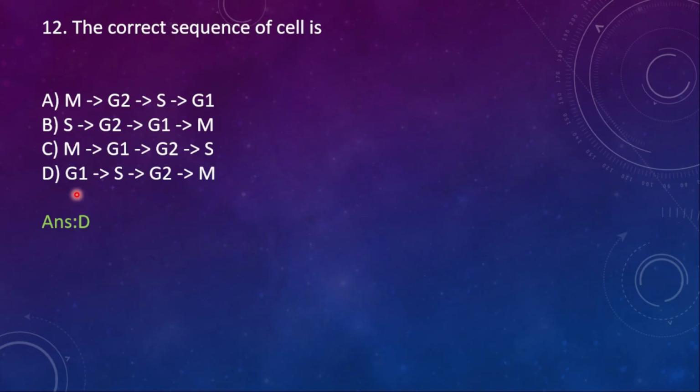To remember this: grow, synthesize and grow again. Then next go for the mitosis.